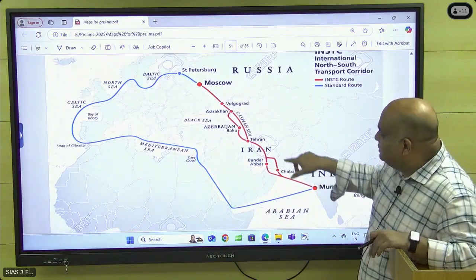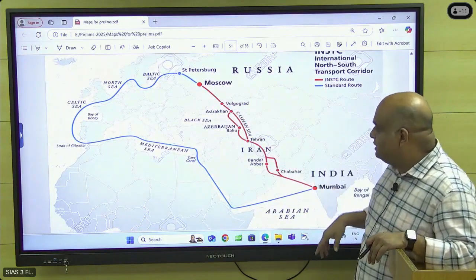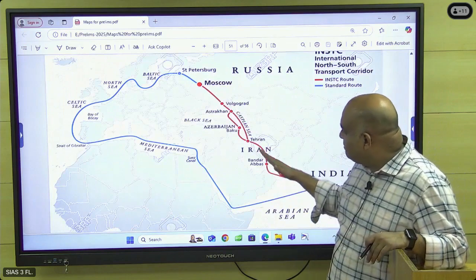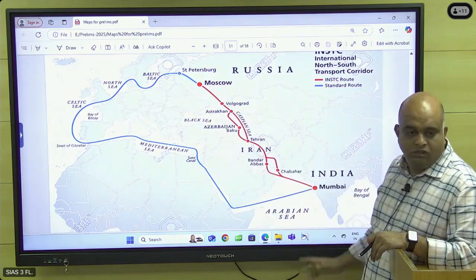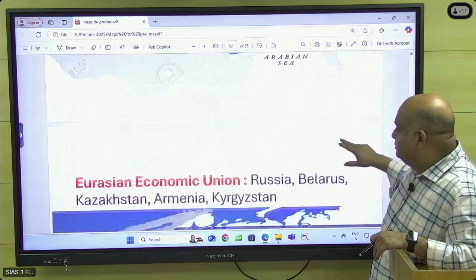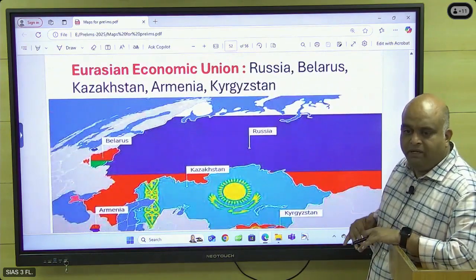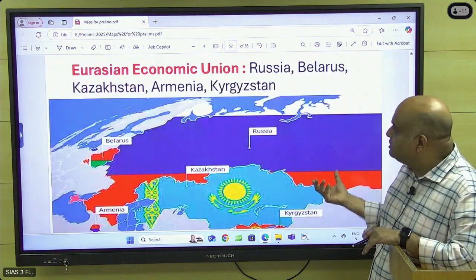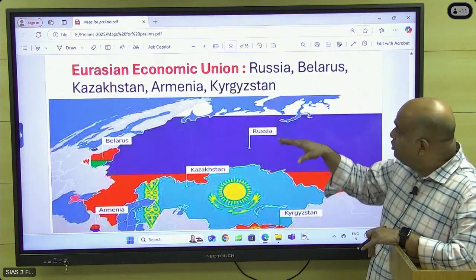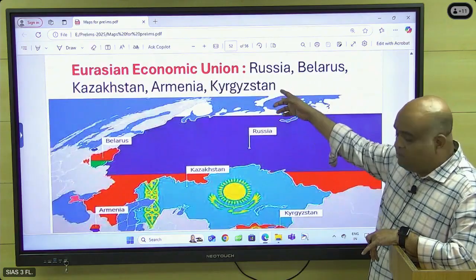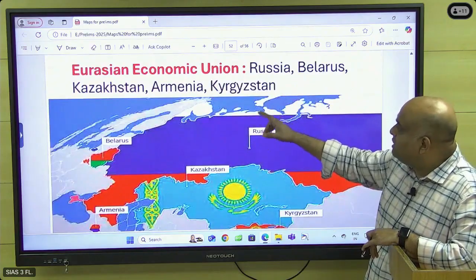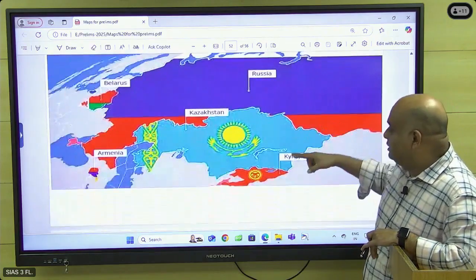And then the INSTC, the different route. The blue line is the original route. Through Chabahar, Bandar Abbas, we can connect Moscow. This is another map. Okay. And then Eurasia. So EU is there, no? So competing that, under the leadership of Russia, they formed one more group called Eurasian Economic Union, led by Russia, Belarus, Kazakhstan, Armenia, Kyrgyzstan. These countries are there.